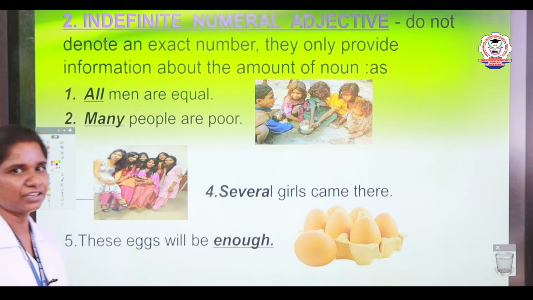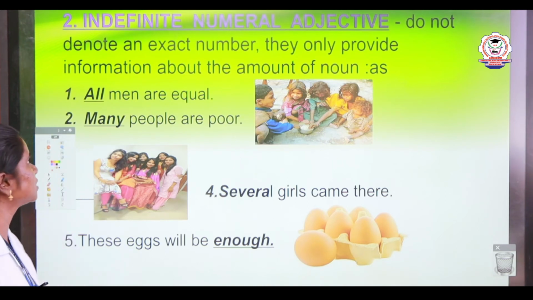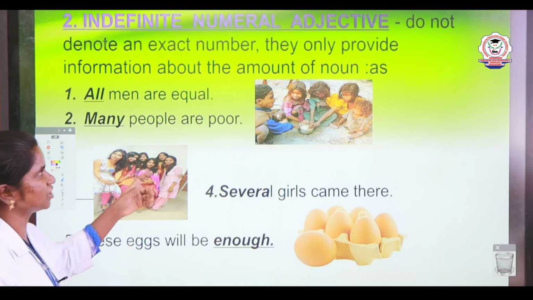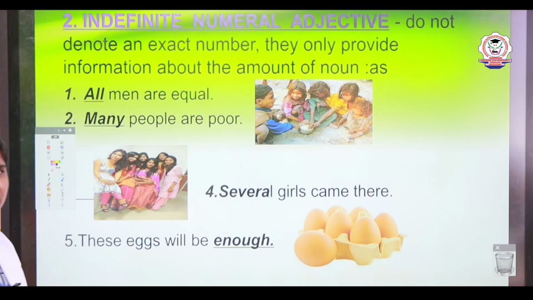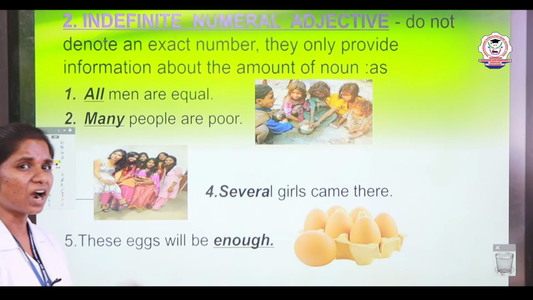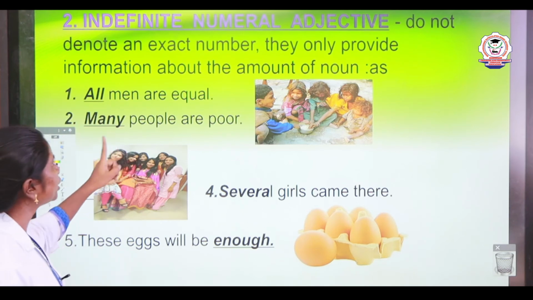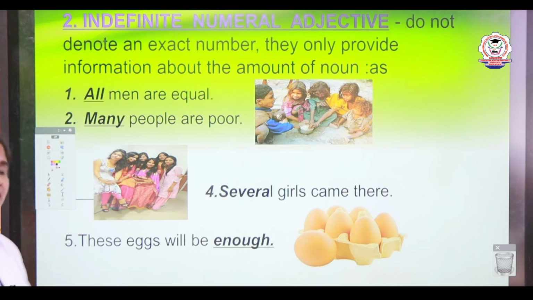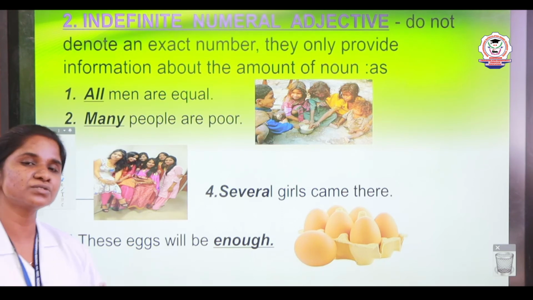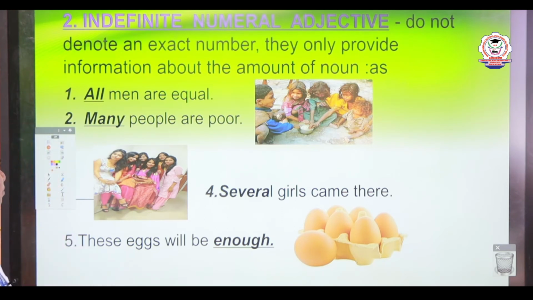The second kind of numeral adjective is indefinite numeral adjective. With the word indefinite, we can understand what these adjectives tell us about. It does not denote an exact number. They only provide us the information about the amount of the noun. Let us look at the examples.